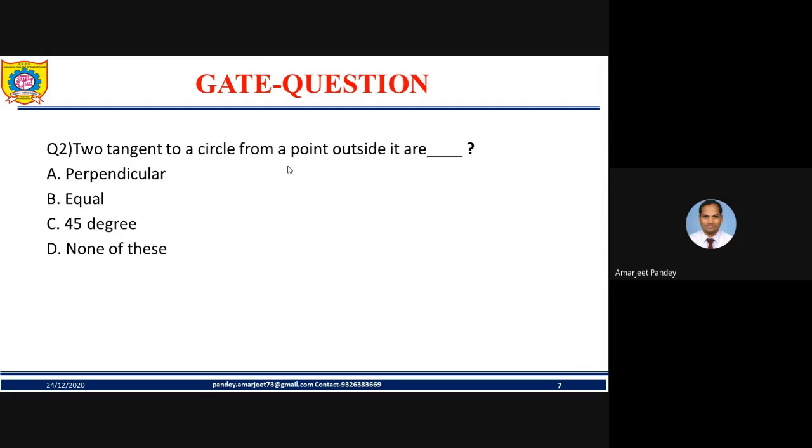The basic question which is asked in properties. The question is, 2 tangents to a circle from a point outside are. The question is based on the properties. If you are drawing 2 tangents to a circle from a point outside, then what will be the relation between the 2 tangents? Yes, anyone? Just think about it. This type of question is asked basically on properties. So the options given are perpendicular, equal, 45 degree, none of these.